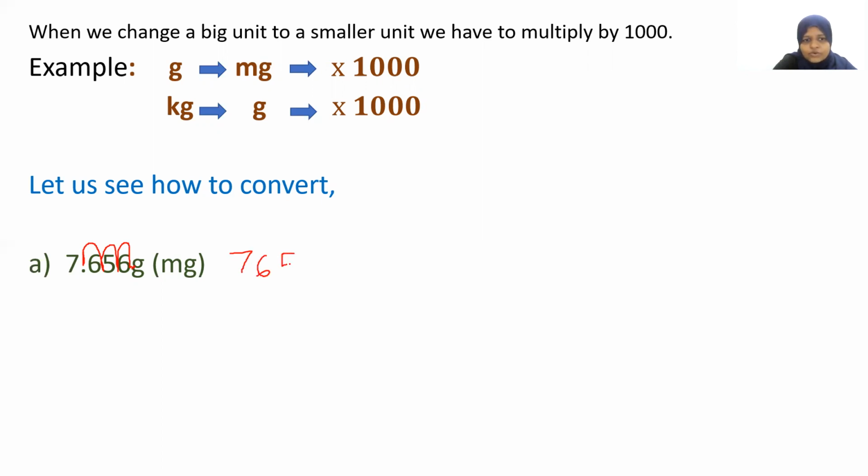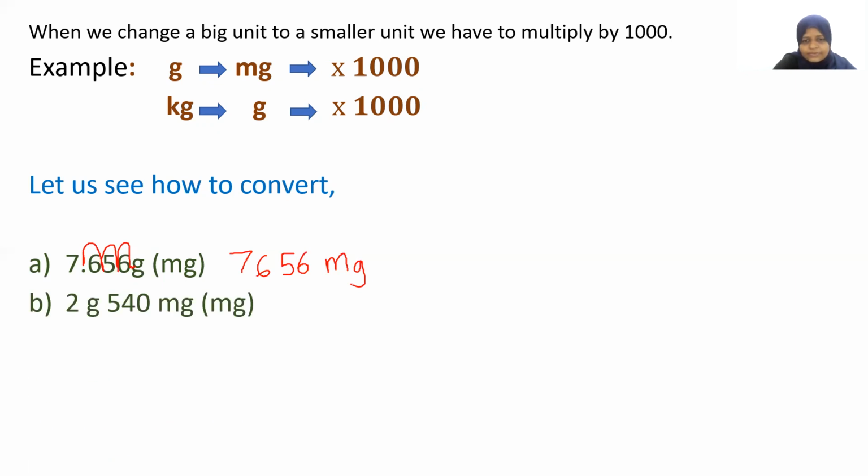Without the decimal, it becomes 7,656 milligrams.